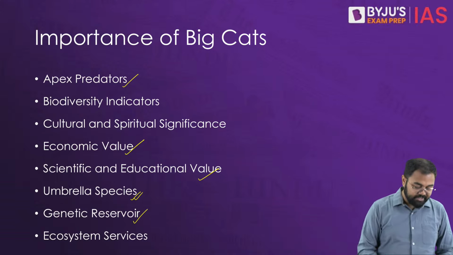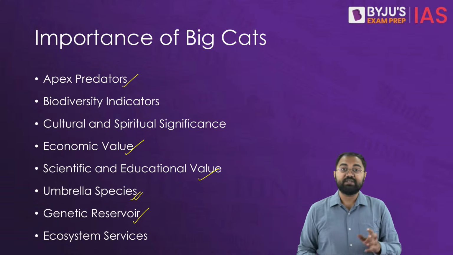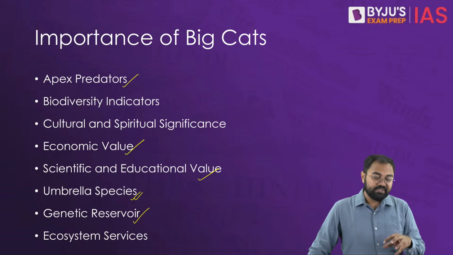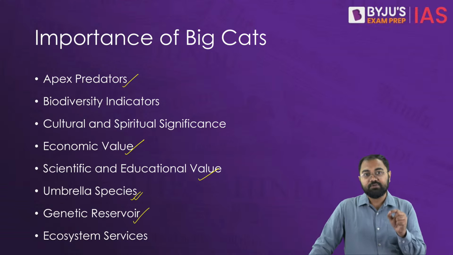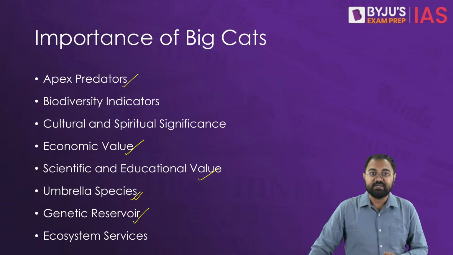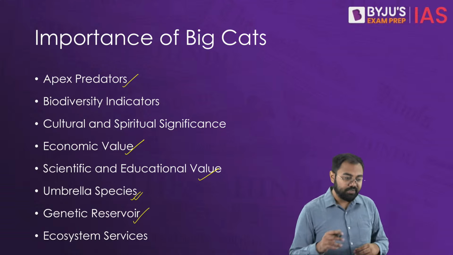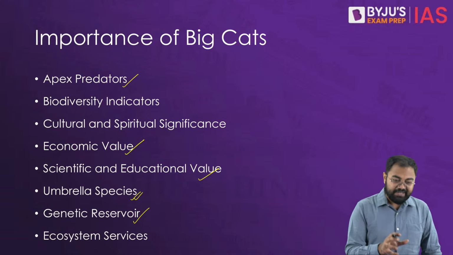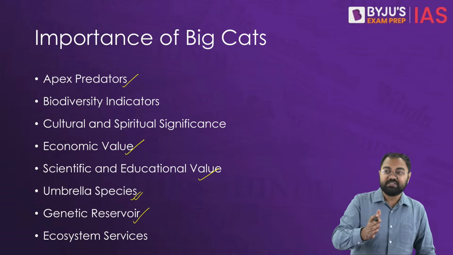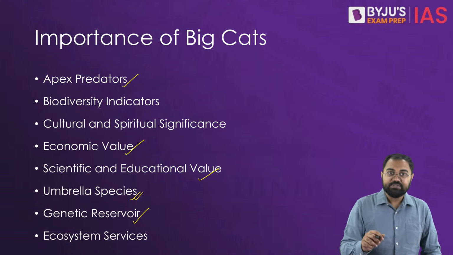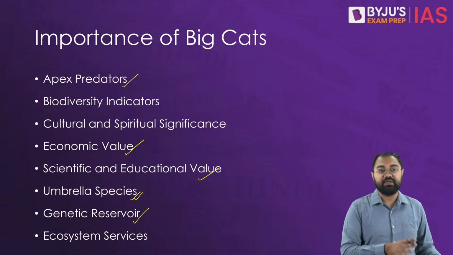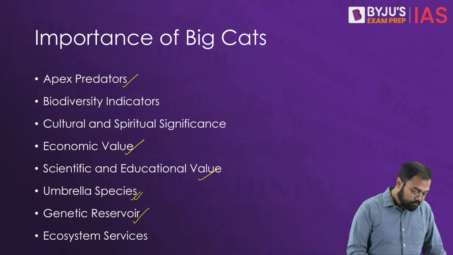Then they also become genetic reservoirs. They contribute to the genetic diversity of ecosystems. And this diversity becomes very crucial for adapting to challenging environments and the challenges posed by various diseases. If a disease is affecting one population or one set of genes, the other set of genes and other populations will be able to survive well. So genetic diversity becomes very crucial, and they play a big role in maintaining this genetic reservoir.